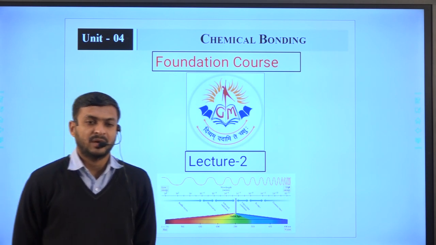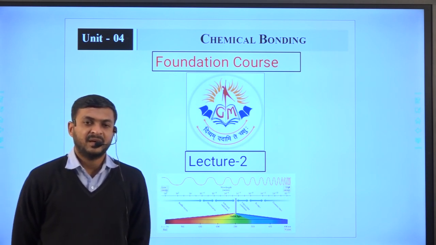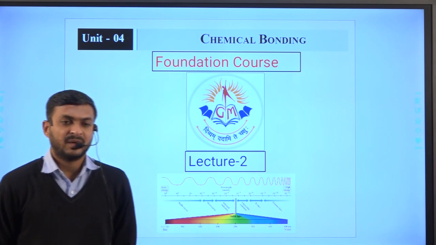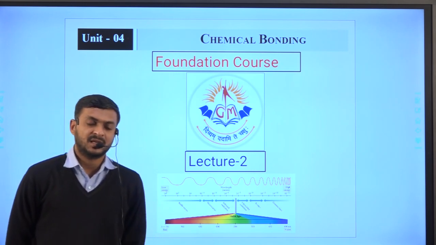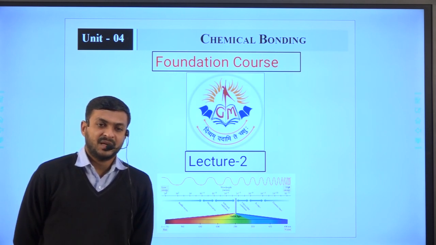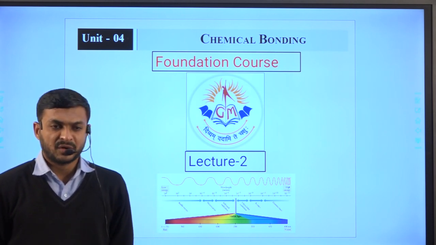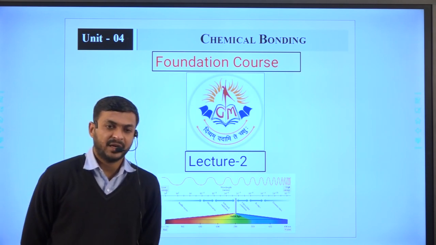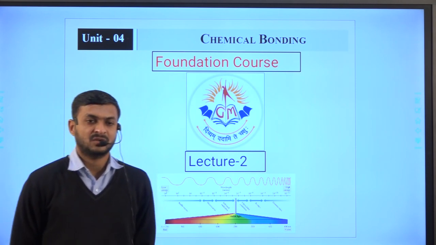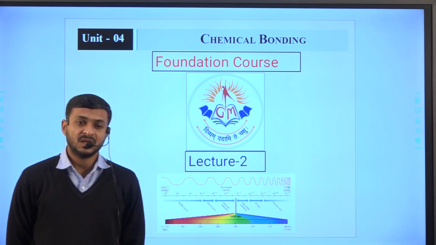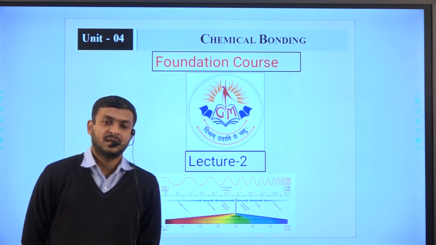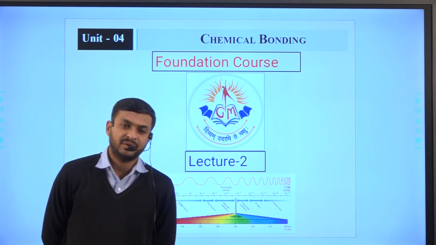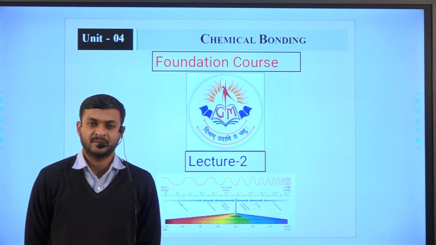Whenever a chemical bond is formed, as we discussed in our previous class, it is to gain stability and to complete its octet, or to gain the nearest noble gas configuration. These two criteria are observed during the formation of a chemical bond.